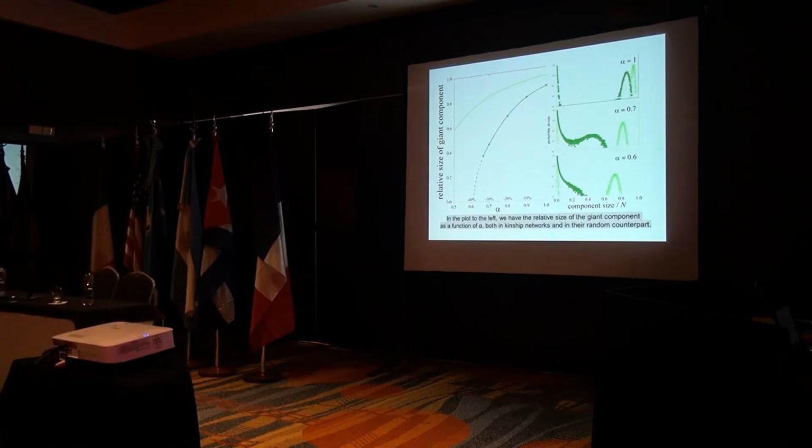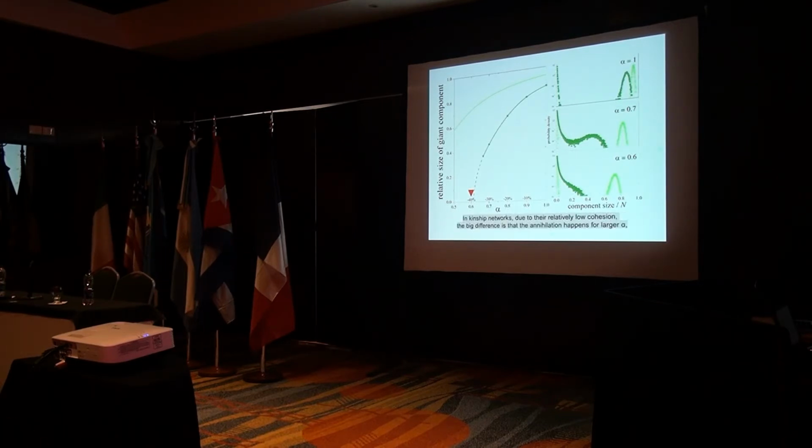In the plot to the left, we have the relative size of the giant component as a function of alpha, both in kinship networks and in their random counterpart. The shrinking of the giant component as marriage decline becomes stronger suggests that a critical phenomenon is taking place at alpha around 0.6. This critical phenomenon should not come as a surprise, as the giant component of Erdős-Rényi random networks also shows this kind of behavior when the network connectivity decreases.